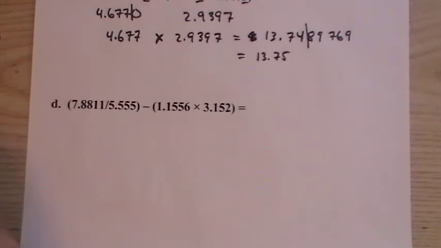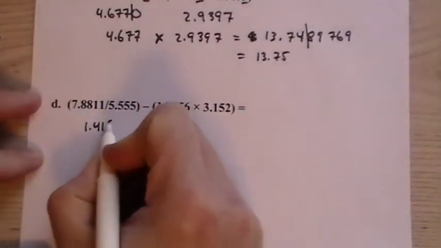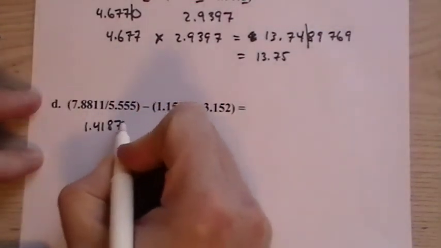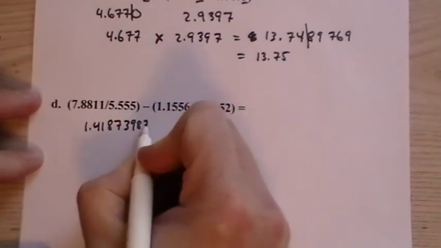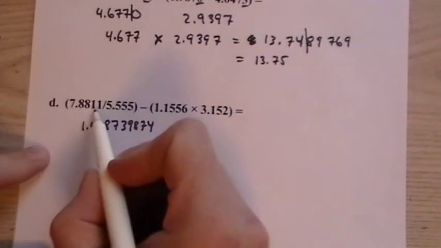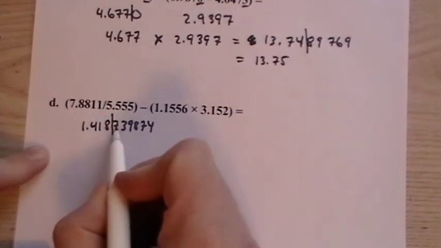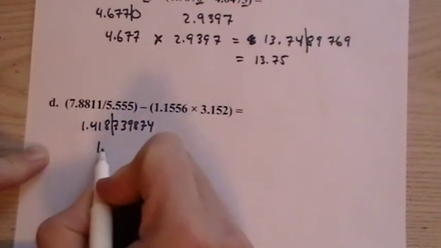This last one here, we have 7.8811 divided by 5.555. So this is 1.418739874. Normally you don't have to do this, I'm just going to show you. So we have 5 significant figures in 4, so 1, 2, 3, 4. We have to stop here. Now that's a 7, it's greater than 5, so we have to round up 1.